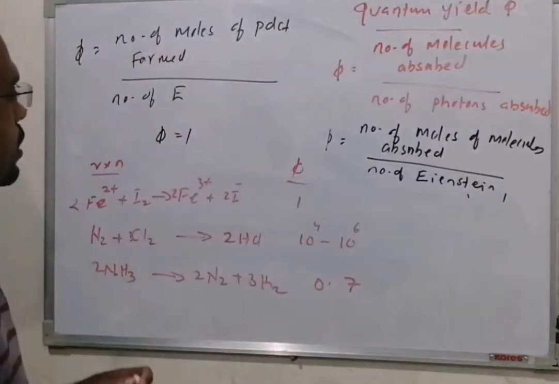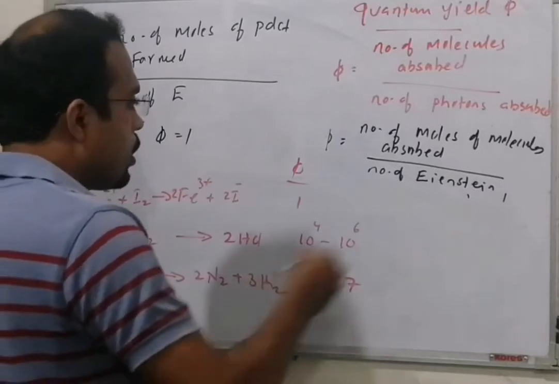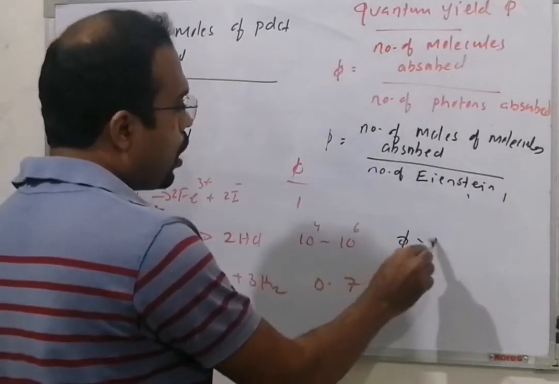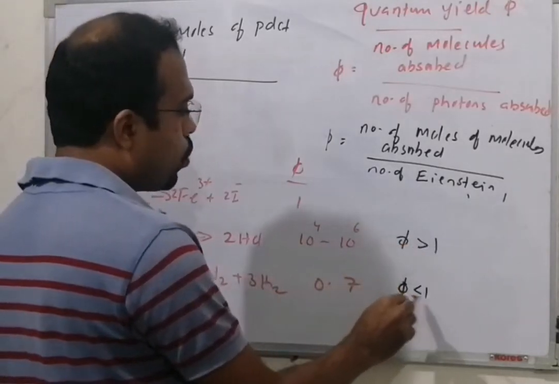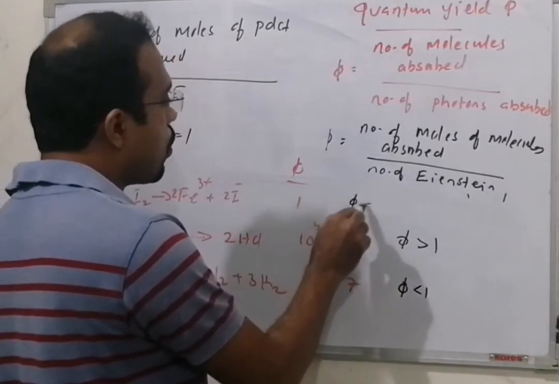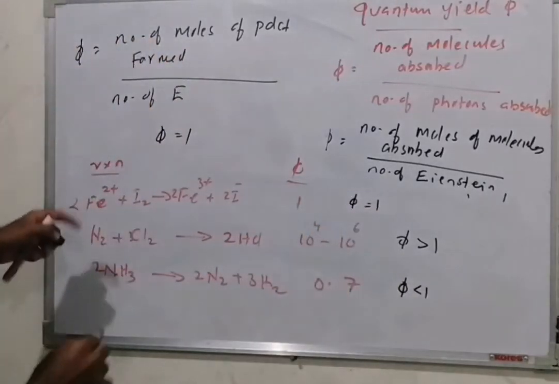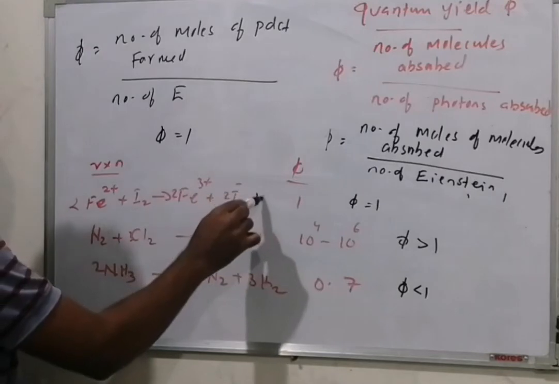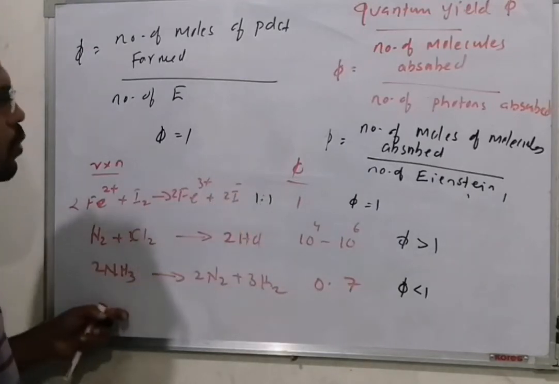Therefore, in many cases, you have quantum yield greater than 1 or less than 1. Here is the only case where quantum yield is equal to 1. Here only a 1:1 relation is followed. Here it is not a 1:1 relation.